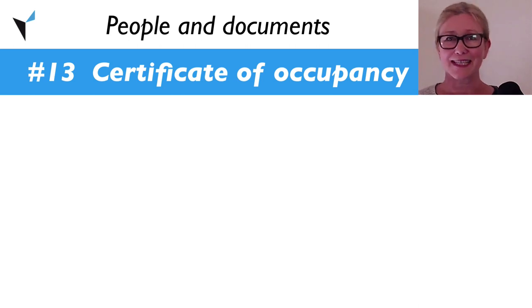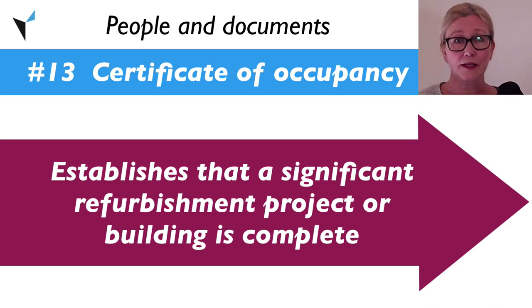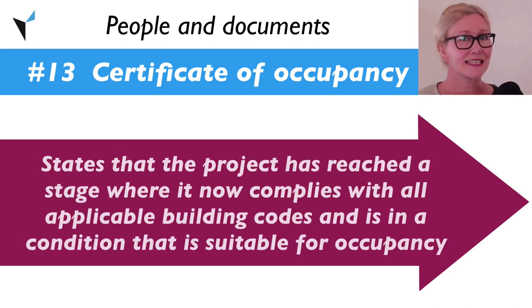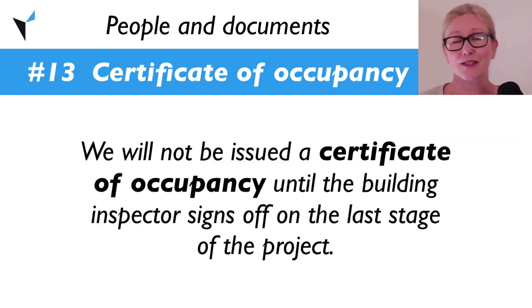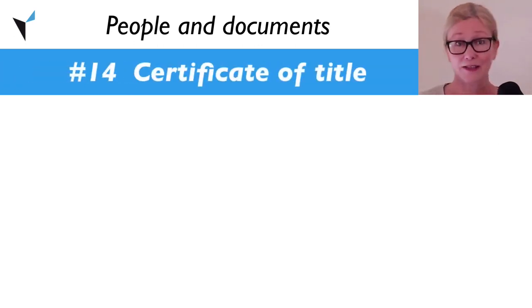Certificate of occupancy. A certificate of occupancy establishes that a significant refurbishment project or building is complete. It states that the project has reached a stage where it now complies with all applicable building codes and is in a condition that is suitable for occupancy. Example: we will not be issued a certificate of occupancy until the building inspector signs off on the last stage of the project.